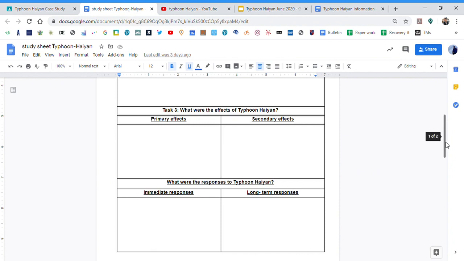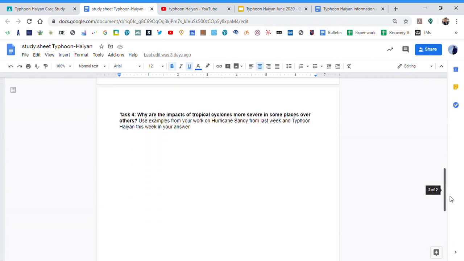Last thing to say is there is an extension on the next page, which is a bit of extended writing for you. Why are the impacts of tropical cyclones more severe in some places over others? Think back to your last work on Hurricane Sandy. Look at this week's work about Typhoon Haiyan, and why is one more severe than the other? And I'm expecting maybe 3 to 5 well-developed points there, examples. So if you thought America suffered more than the Philippines, tell me why. If you think the Philippines suffered more than America, tell me why. 3-part explanations. Make sure you really develop your points.